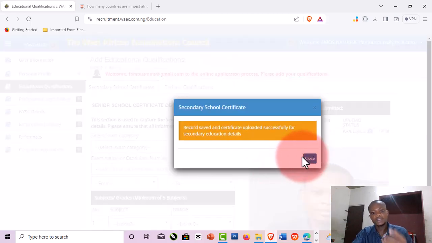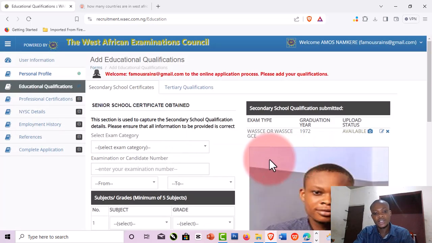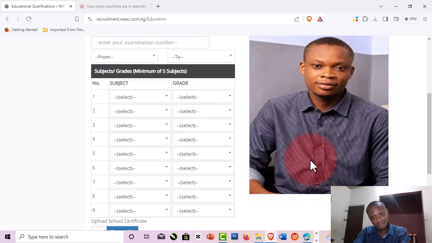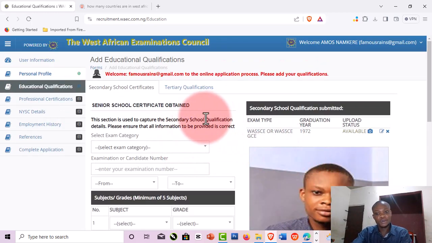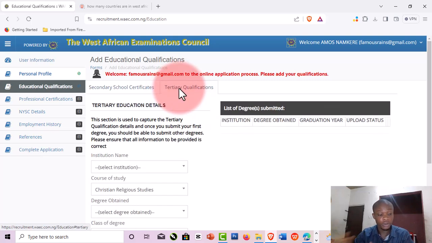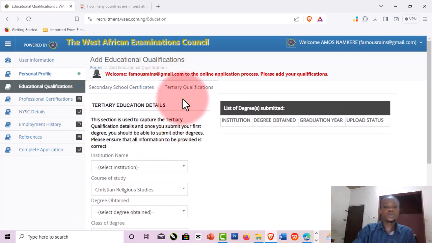Right, so this one has successfully uploaded, you can see now. So I'm going to close it, and you can see this is my result. My picture is my result. Then the next thing I'm going to do now is go ahead and put the tertiary qualifications. Right, so I will now click on tertiary qualifications.